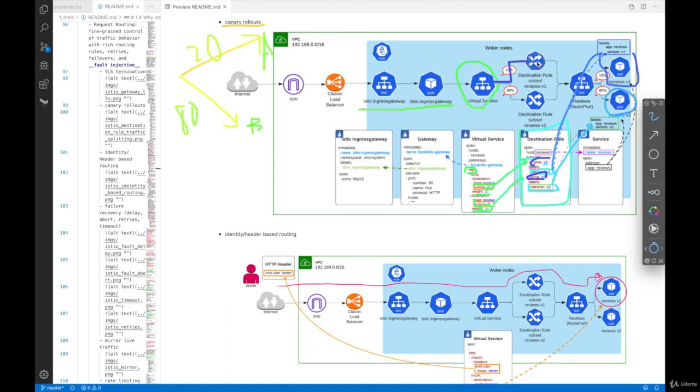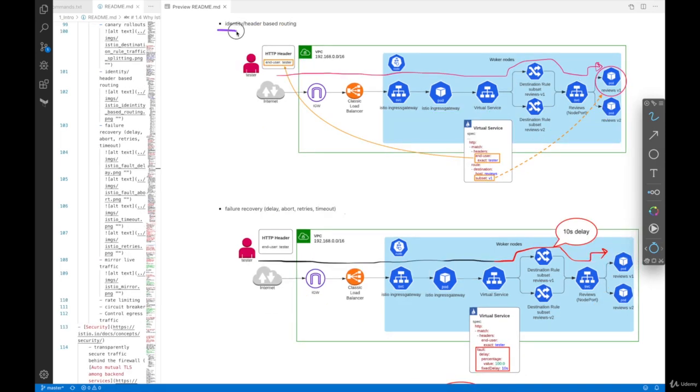And here it's saying 10% and 90%. So 10% goes to destination rule subset V1, 90% goes to this one, and it goes through the service. And the service is going to do load balancing like a canary. So 10% goes to V1, 90% goes to V2. So this is a really cool feature provided by Istio. You can take a more confident approach to rolling out new features of applications.